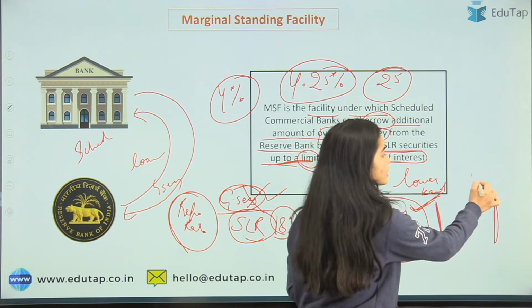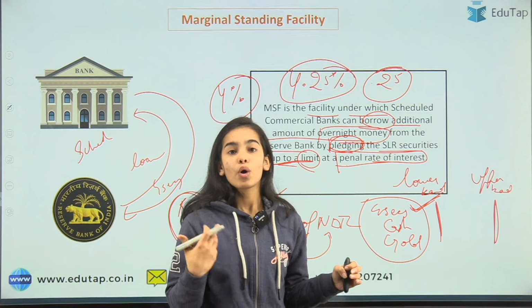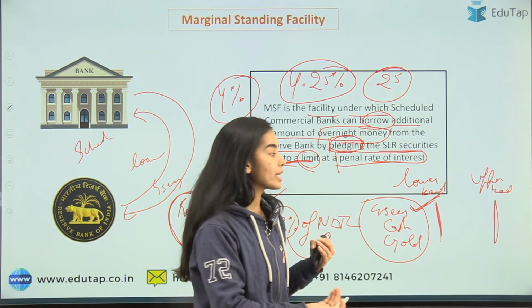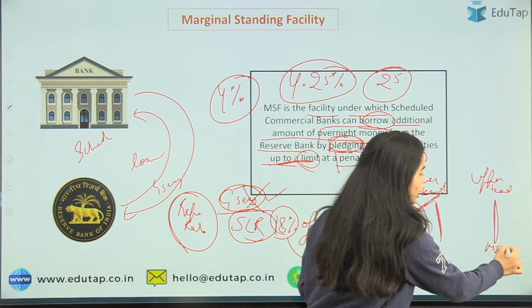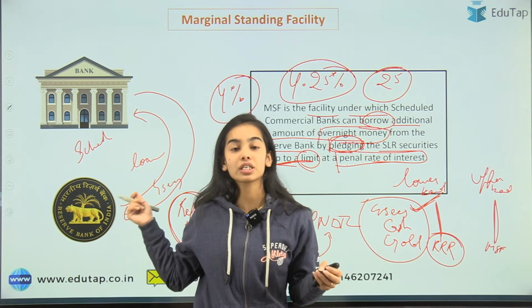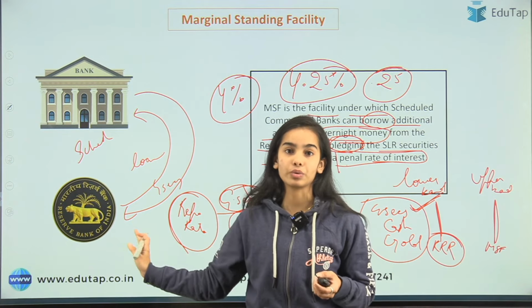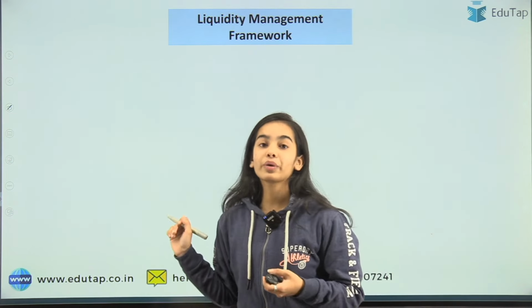So the upper band of the monetary corridor, we can say, is the MSF, and the lower band is the reverse repo rate, because it is the rate at which the RBI is taking the deposits, or the bank is giving the deposits to the RBI. So now, the liquidity management framework.